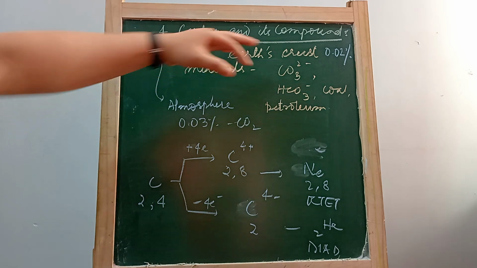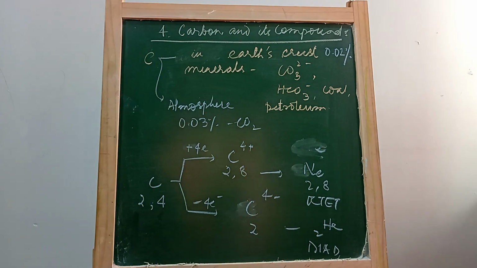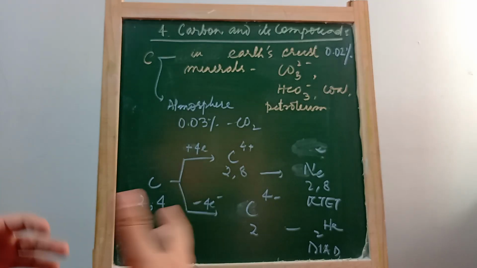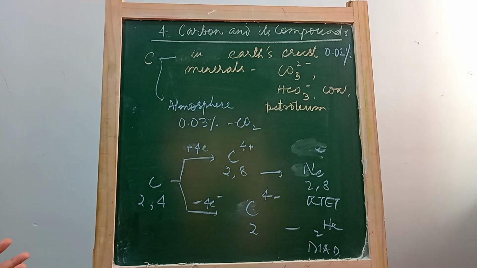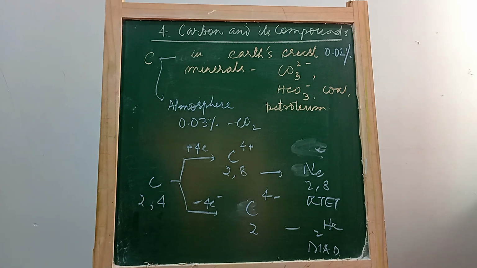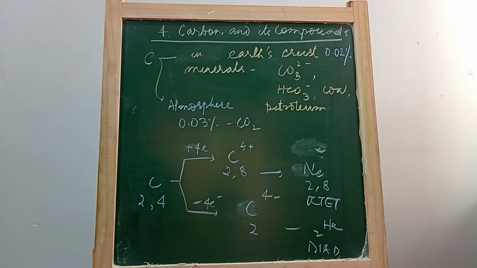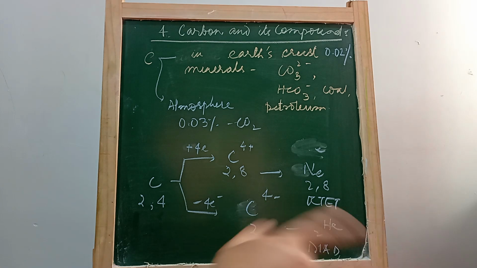We know why compounds are formed: elements themselves are very reactive, and because of their reactivity, in order to become stable, they form compounds. Instead of staying in elemental form, like carbon can stay as graphite or as diamond, it's better to combine with other elements and form compounds, which are more stable than carbon itself. So if carbon wants to become stable, how will it become stable? There are two theories.